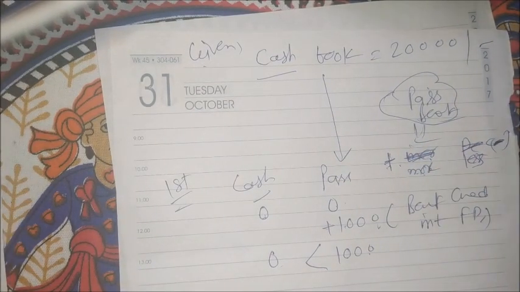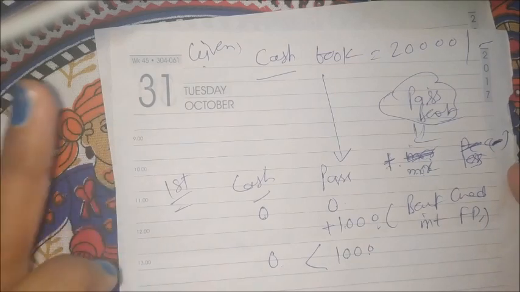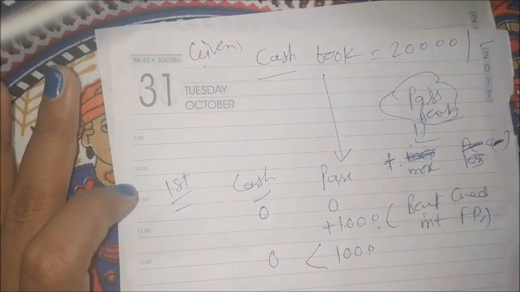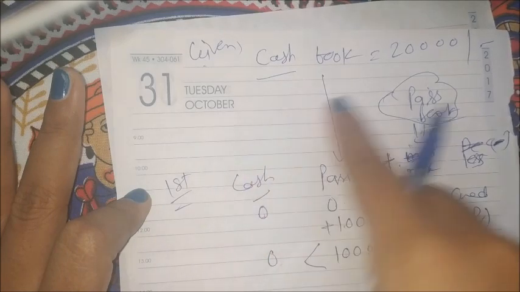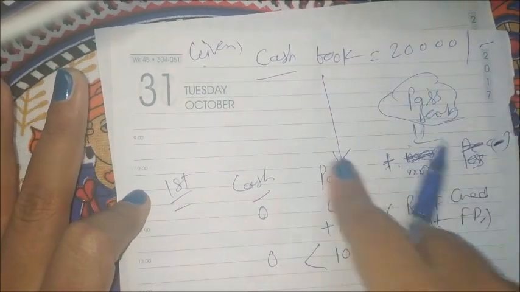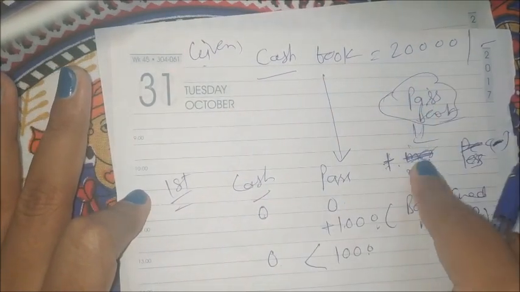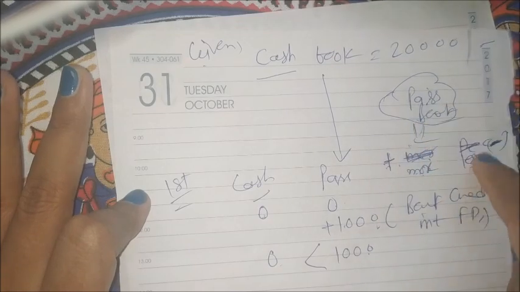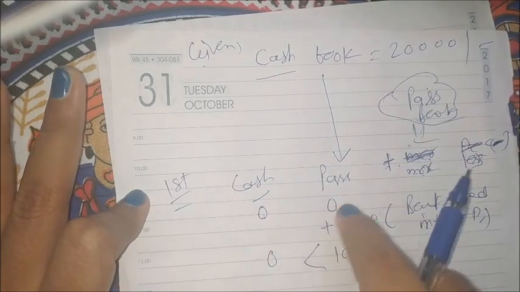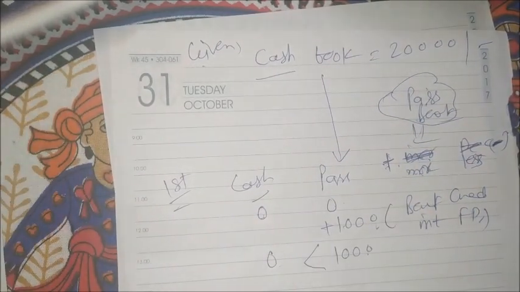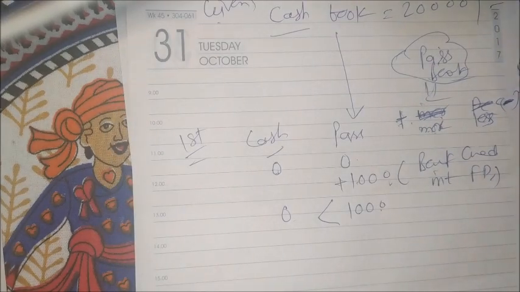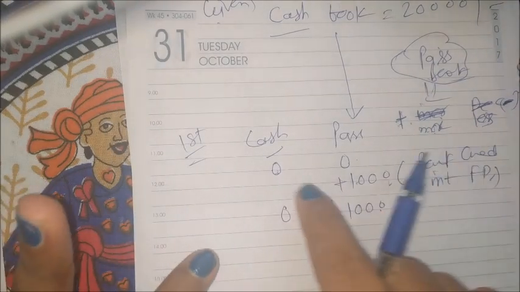Vice versa also: if the passbook balance is given and they ask for the cash book balance, then in my mind should be the cash book only. But in this case the cash book is given, so in my mind it is always the passbook. If the passbook balance is more I add, if less I subtract. And every transaction you have to start newly from 00, since you are doing the comparison.